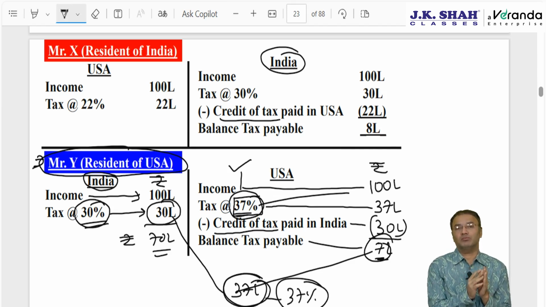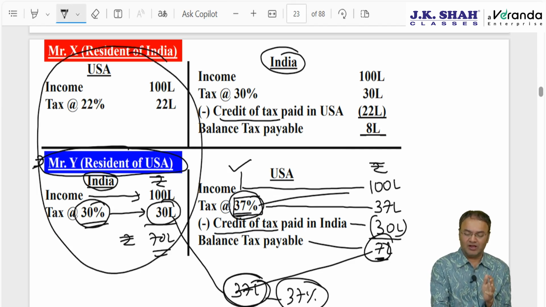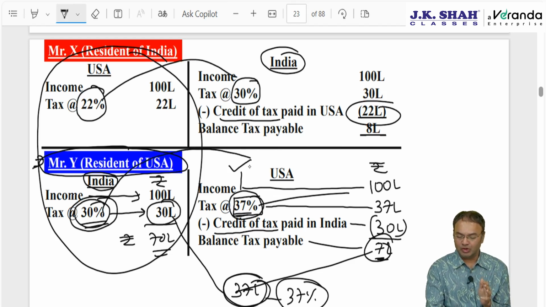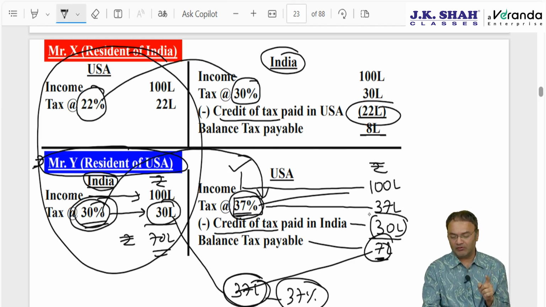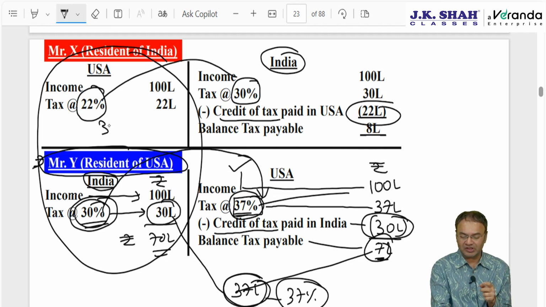However, if you observe both the examples, the left hand side country was the country of source where the tax rate was lower than the tax rate in the country of residence. Therefore, the full amount was allowed as a credit. Same way here, India charged 30%, in the second example, and the US government charged 37%. So from 37 we could claim the full 30 lakhs. However, what if the tax rate in USA is 37% and in India it is 30%?